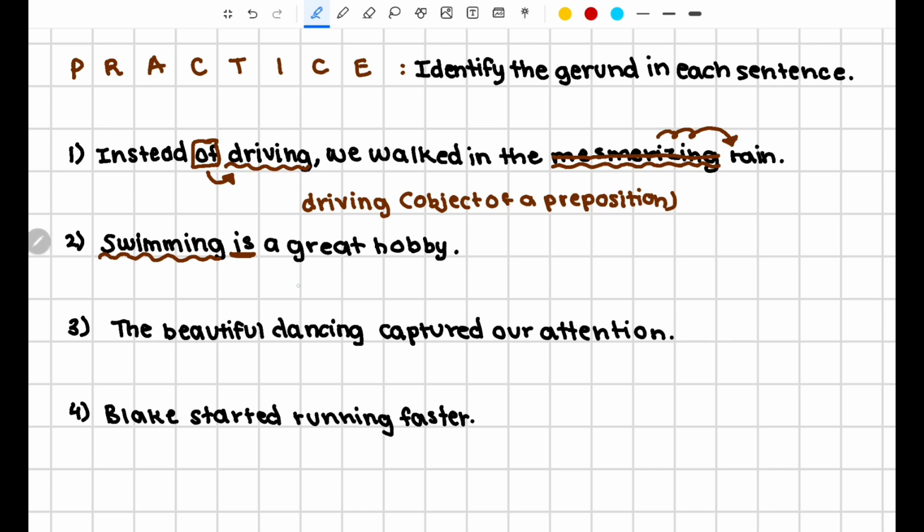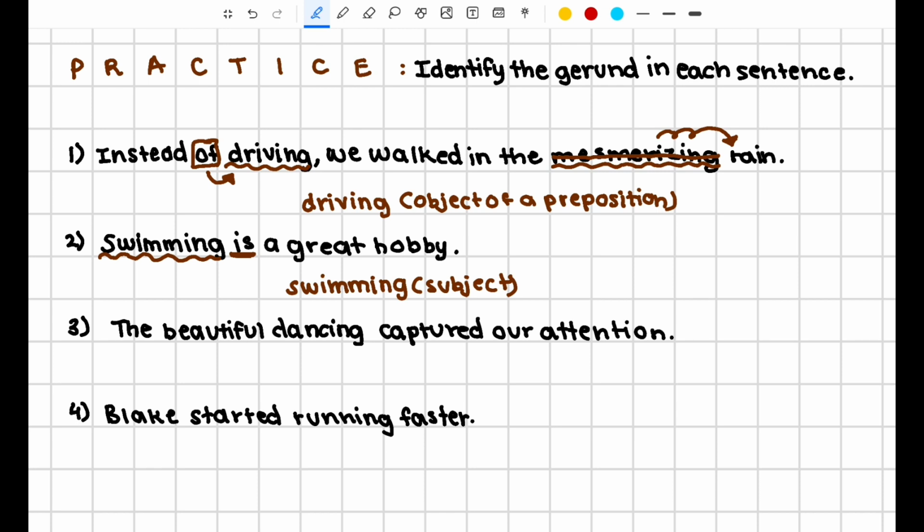So therefore, swimming is a gerund in this case, because it's being used as the subject of the sentence. It's not just in the complete subject and modifying the simple subject, describing it. It is itself the simple and complete subject.